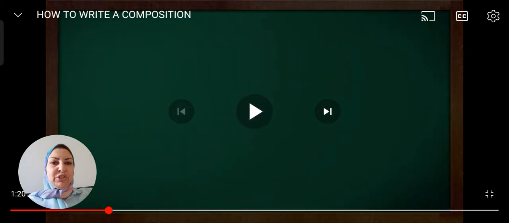So, as she said, or as we always say, writing a composition must start by planning to write. Of course, how would you know what you are going to write about unless you have already planned for it? You have first to plan in your mind the outline of the writing, and we are going later on to know what an outline is.